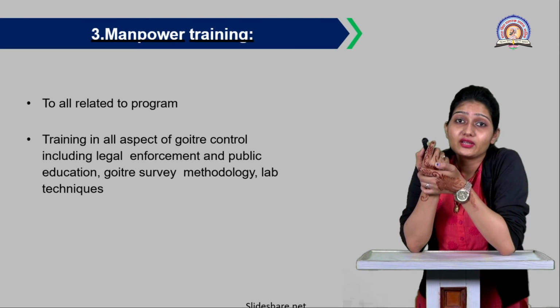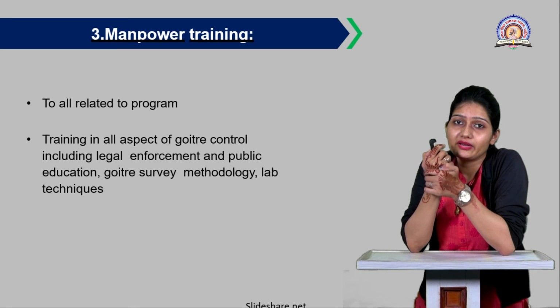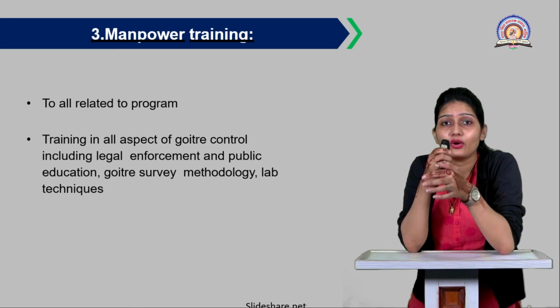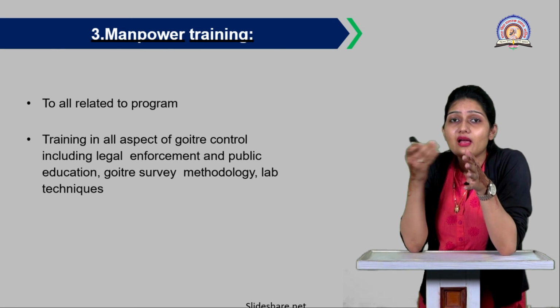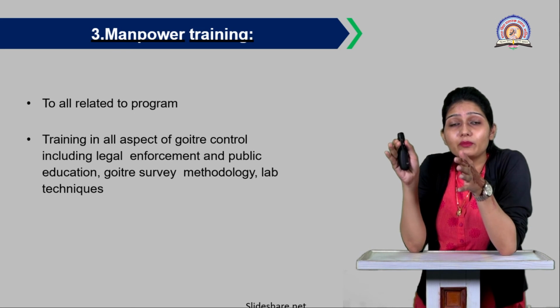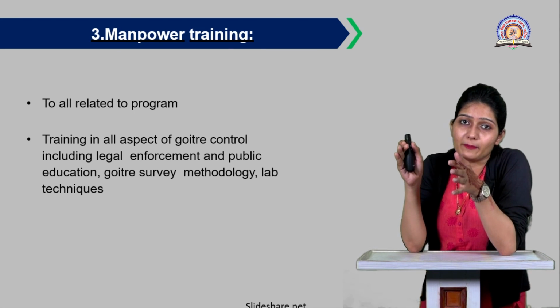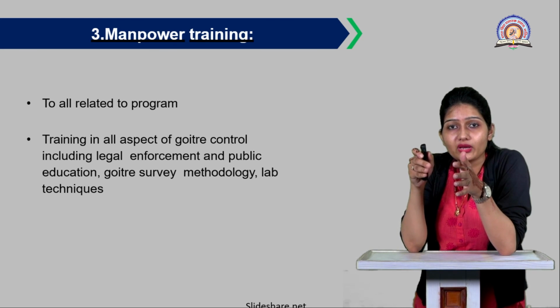Then third, the most important thing of this national program, is manpower training. As they are carrying out such a huge program of monitoring iodine level at various stages of life and in various areas, manpower is much needed at every stage.